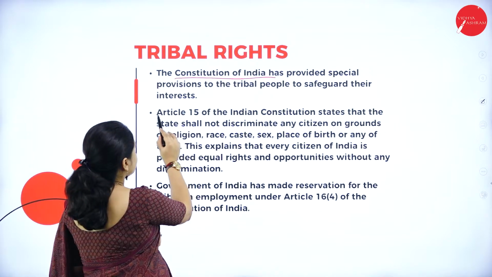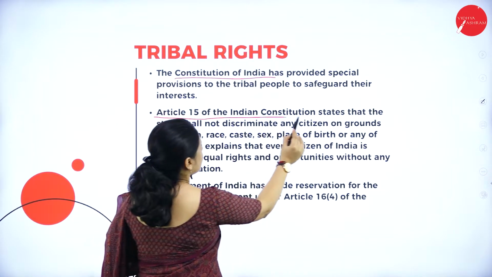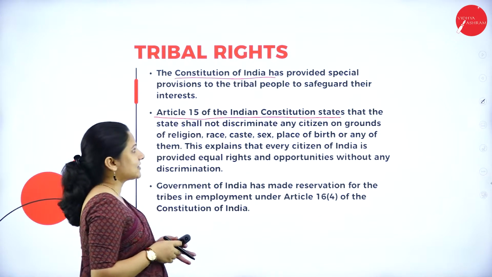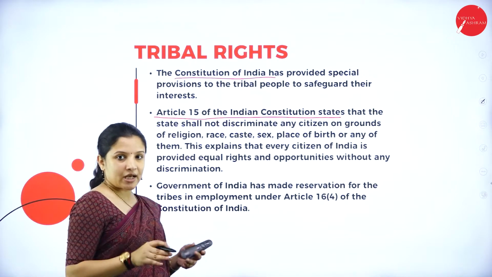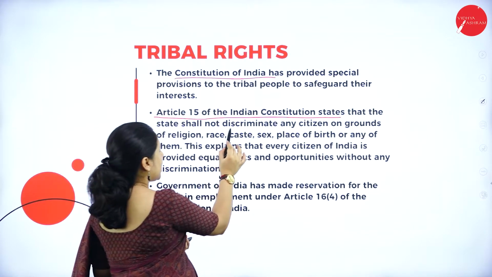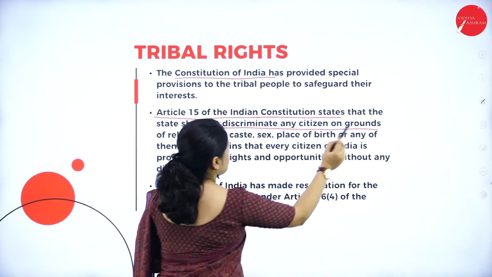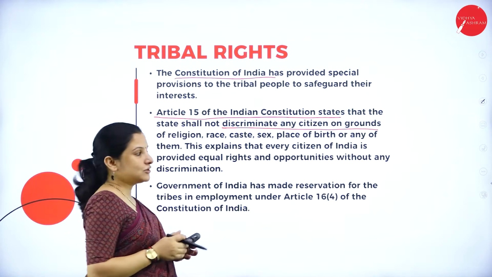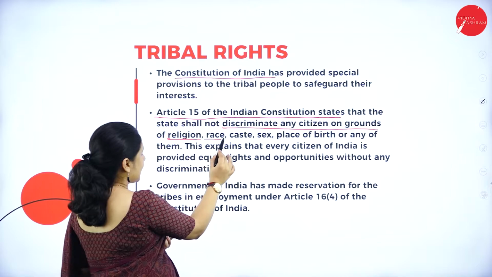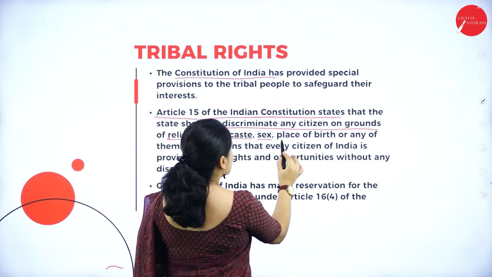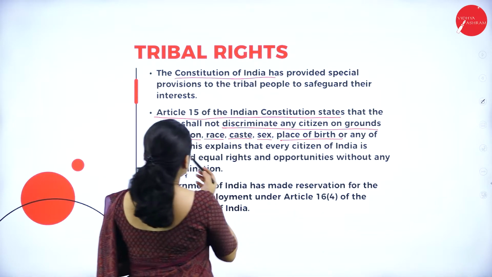So Article 15 in the Indian Constitution states that the state should not discriminate against any citizen on the basis of religion, race, caste, sex, place of birth, or any of them.